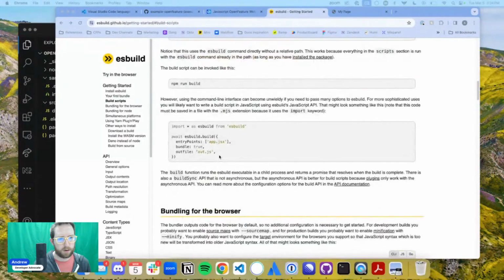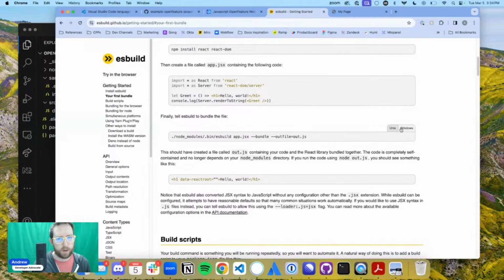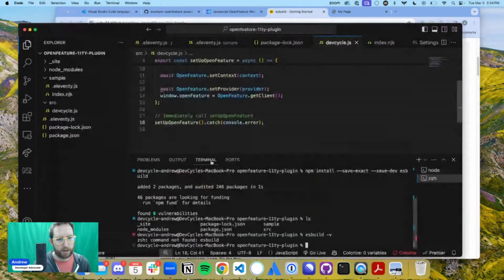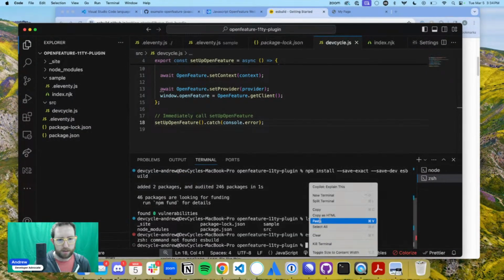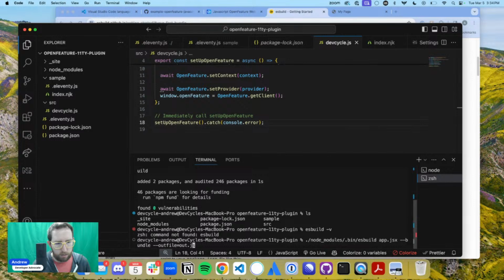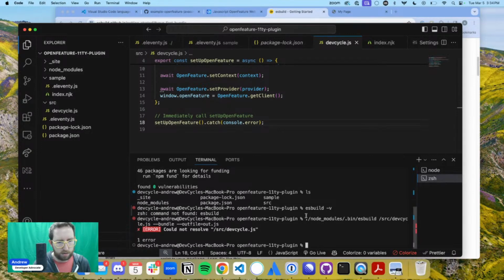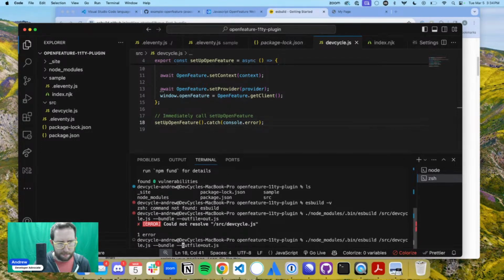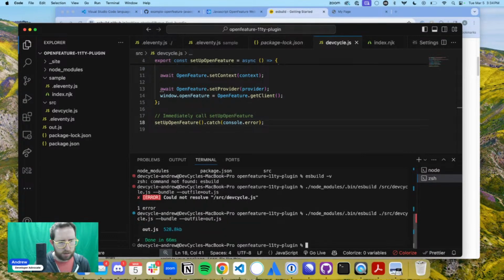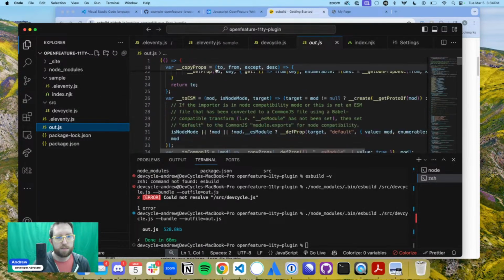How do I run? Oh, I guess if I'm running it from Windows, Unix, node modules bin app ESX. Okay, let's just try this command, but with what we're actually trying to build. Okay, so let's go run this. Then we'll call it out.js bundle. We're actually going to bundle in the source/devcycle.js bundle. I think this will work. Not resolve/source. All right, let's go ./source. Okay, great. So we've got our out file here, and this is bundling all the stuff from devcycle.